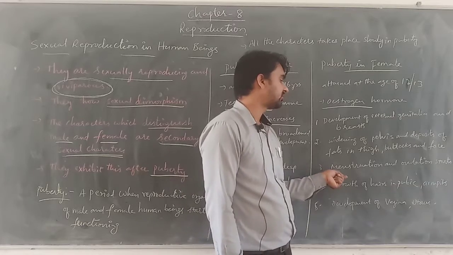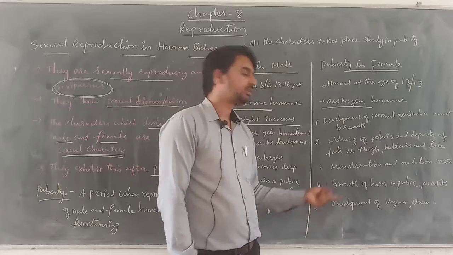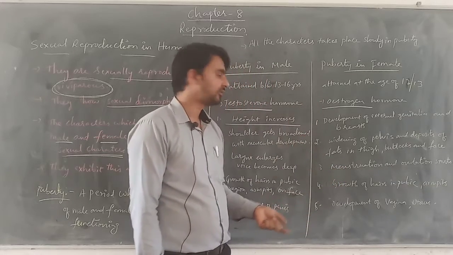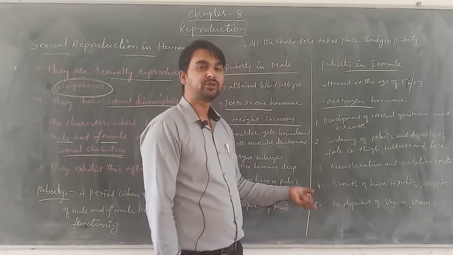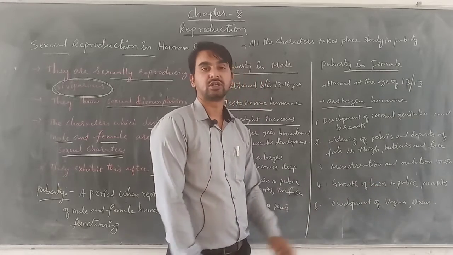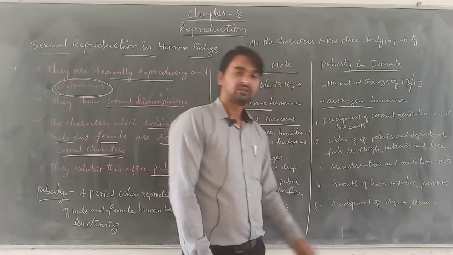Next is menstruation and ovulation period starts because of the ovulation. The menstruation period starts in the females by reaching the age of puberty. Then also here the growth of hairs will be seen in the pubic regions, in the pelvic regions as well as in the armpit regions, but not on the facial regions in the females. Got it?